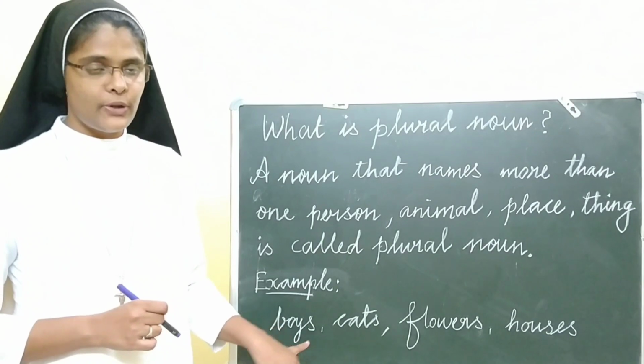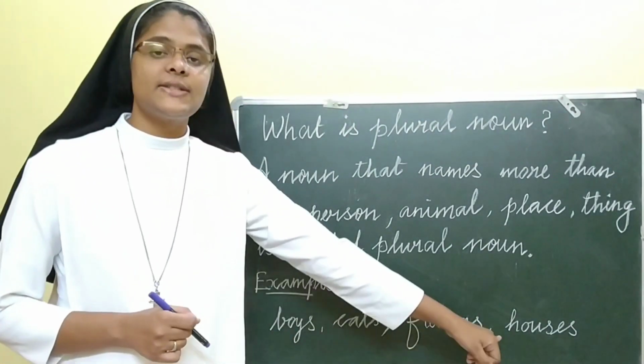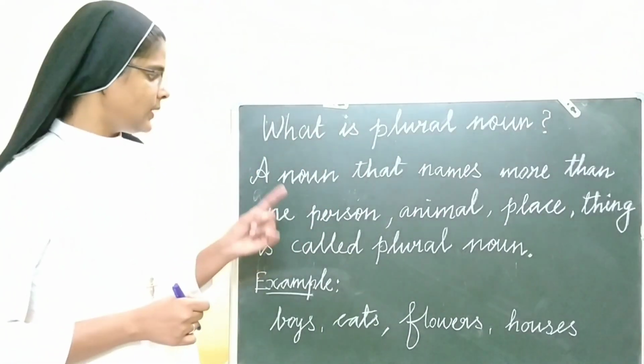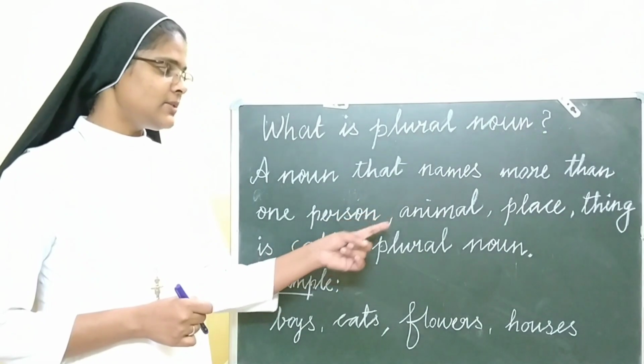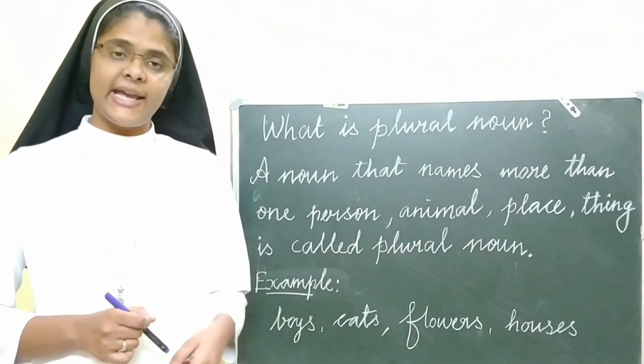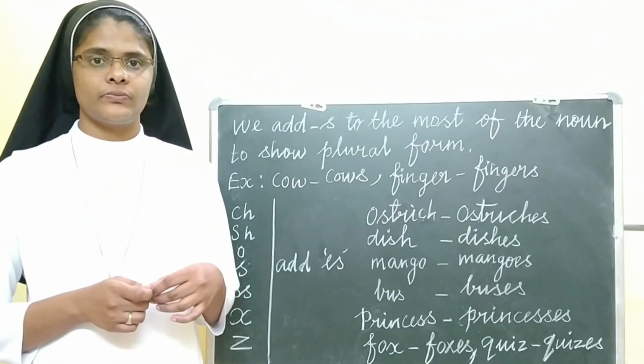For example, boys, cats, flowers, houses.